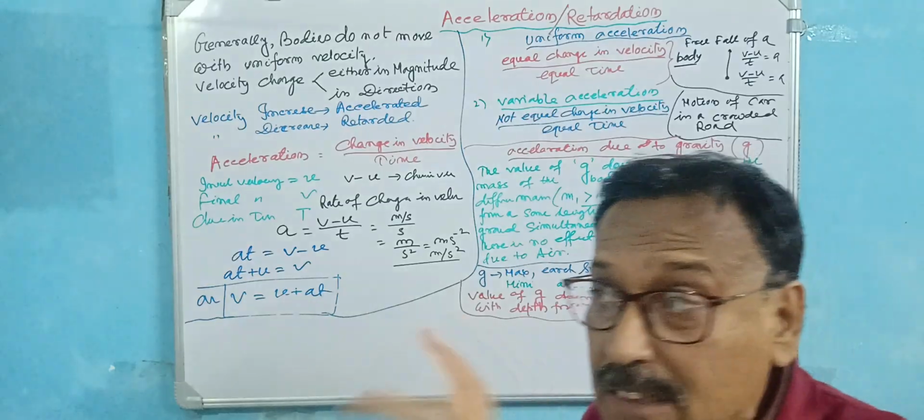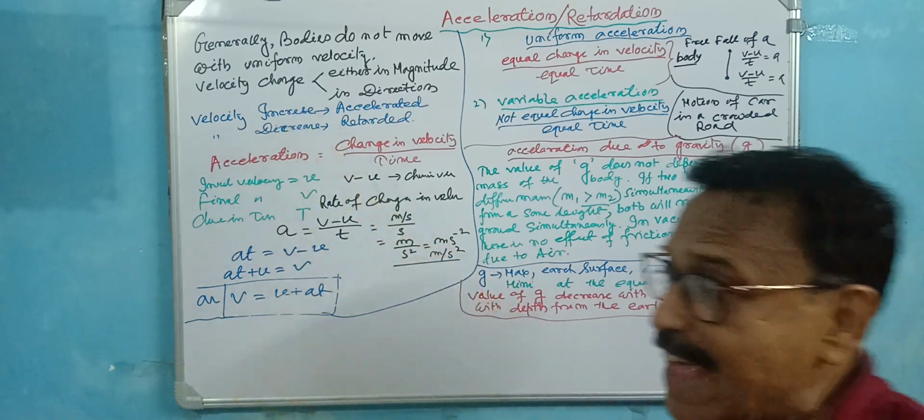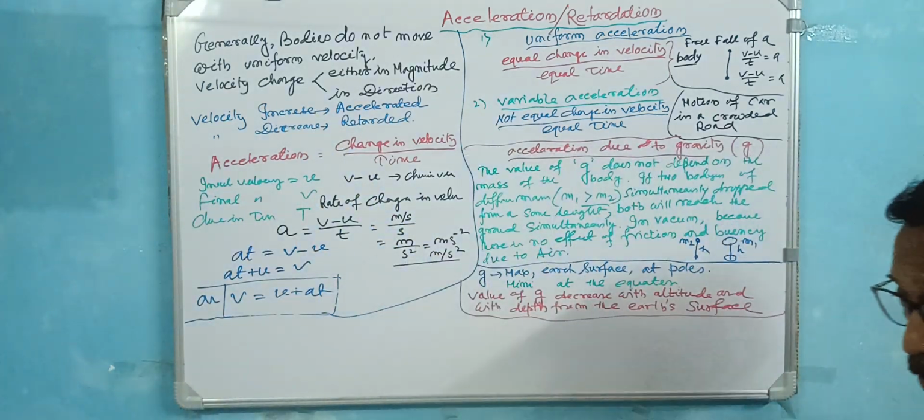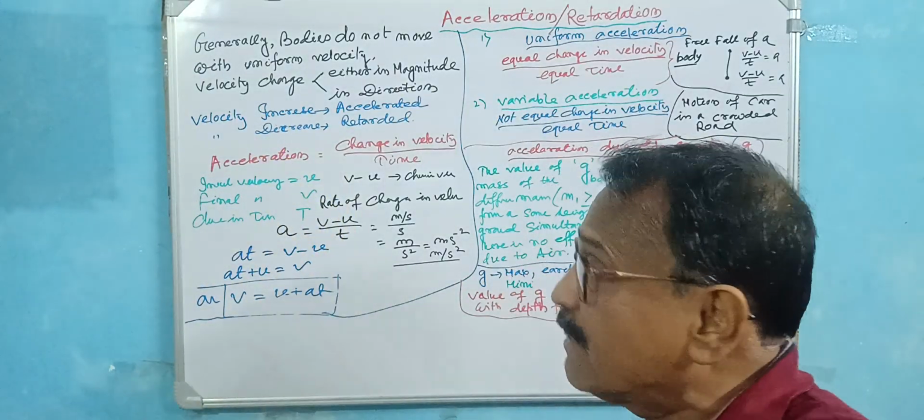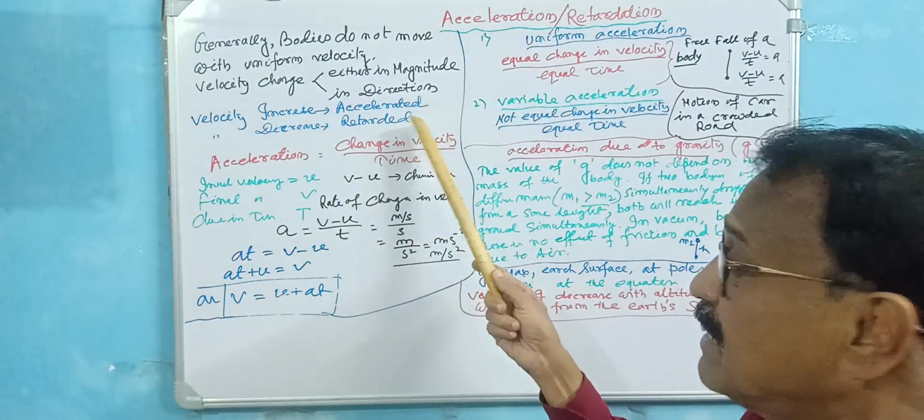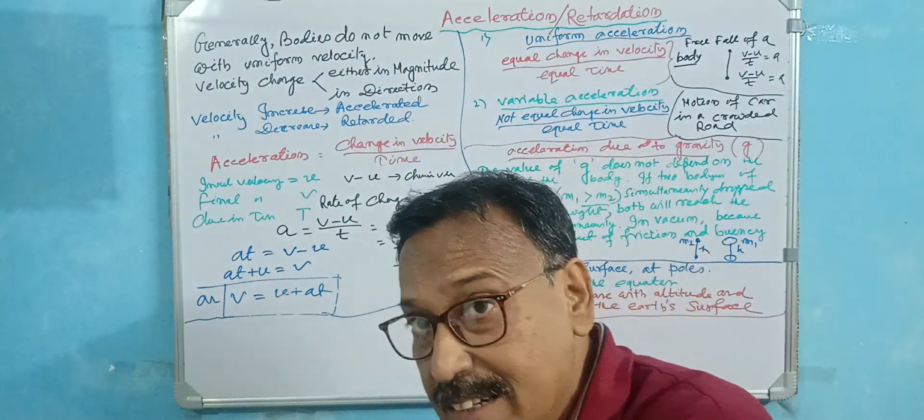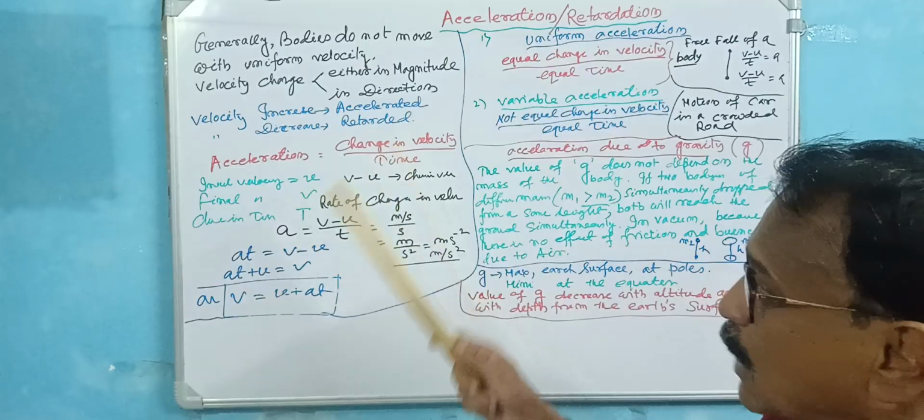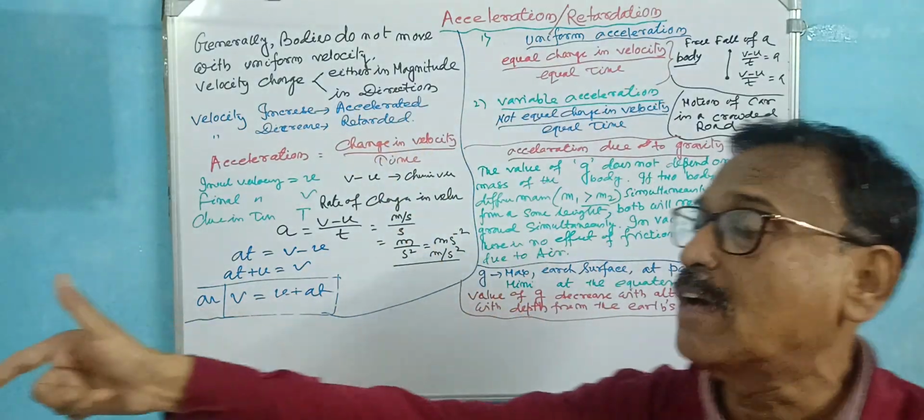Actually, when velocity increases, the vehicle accelerates. When the velocity decreases, that means it is retarded. When the brake is applied, you slow down; you speed up with the gear system, first gear, second gear, third gear, you just gear up. So acceleration actually means change in velocity with time.